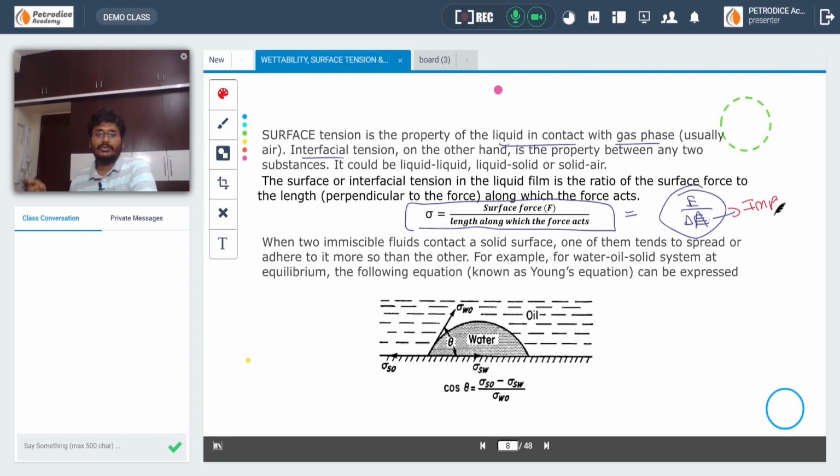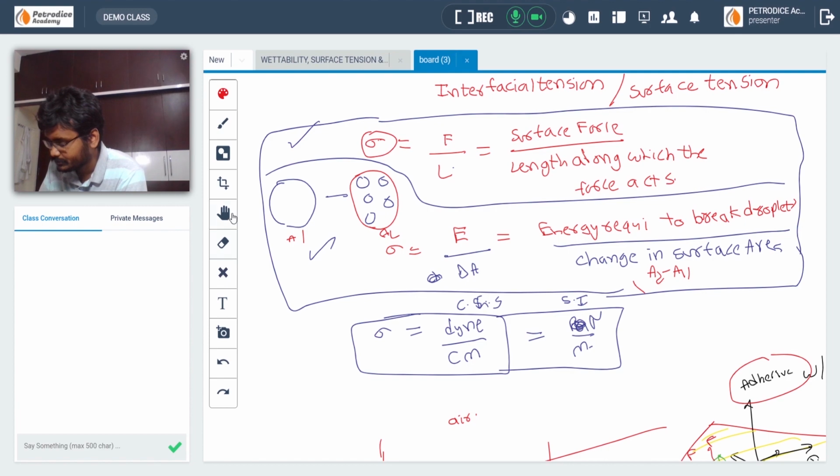Now how we use interfacial tensions to calculate the contact angle. Okay, this is known as Young's equation. Let us derive Young's equation.